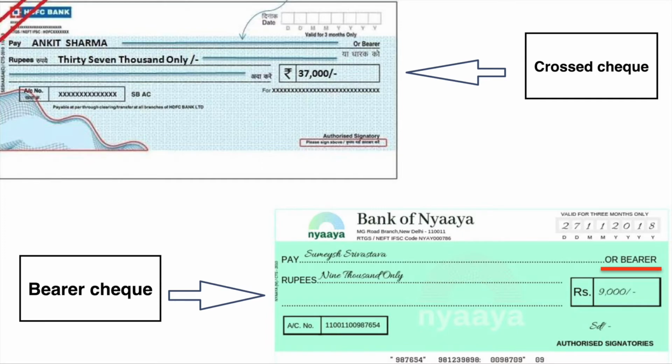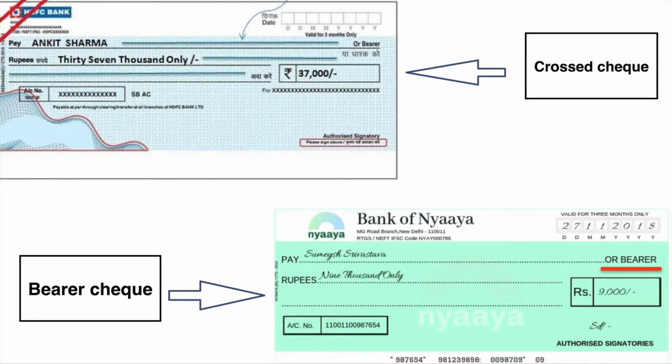Now here, let's say the check is paid to Srivastav. Now this guy Srivastav has to get encashed how much? 9,000 rupees. Now let's say this guy has lost this check, on the road or somewhere. Somebody else has picked up his check. Now, can that thief who has picked up or robbed his check go to the bank